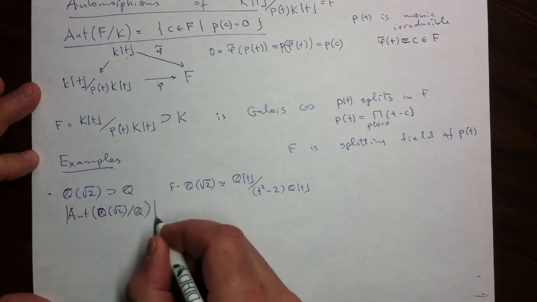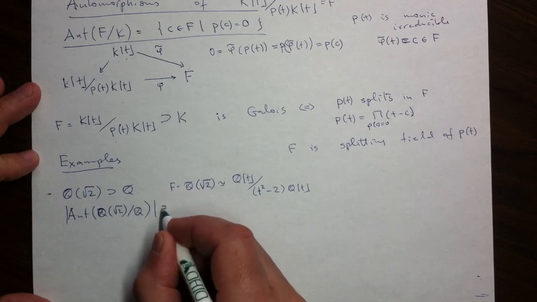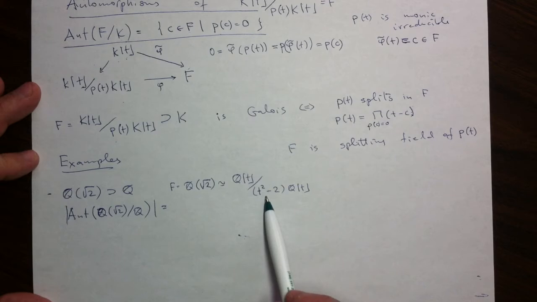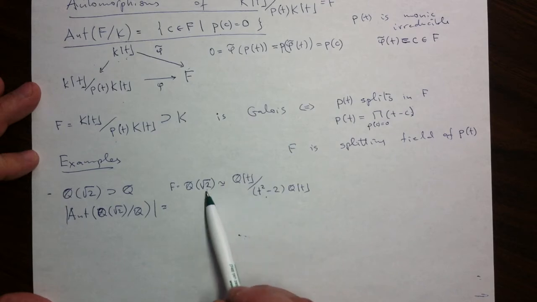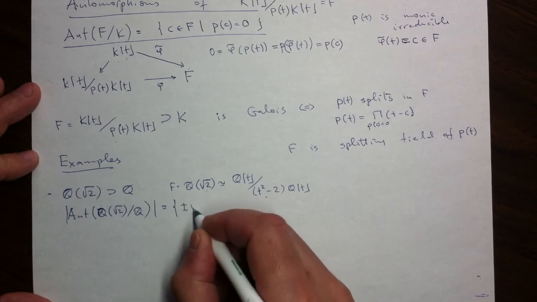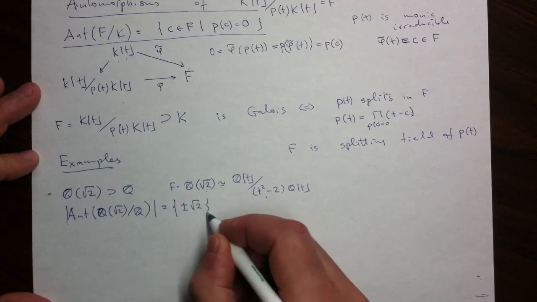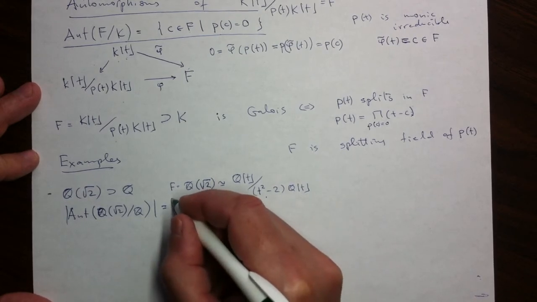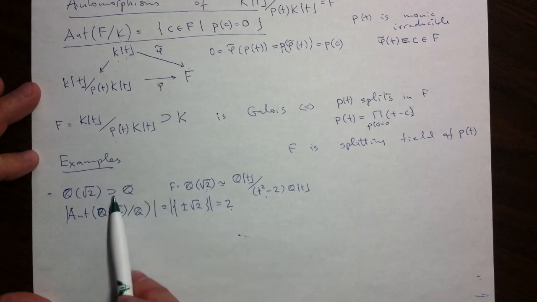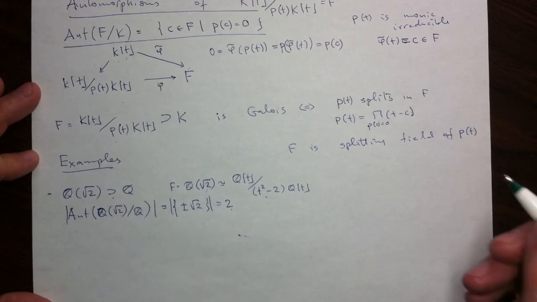So the size will be the number of elements in this field which are roots of this polynomial. Well, we do have two such. We have plus and minus square root 2. They are both roots of this very polynomial. So the cardinality is 2, and that is the size of our automorphism group, which happens to be the same as the degree. So this is Galois.